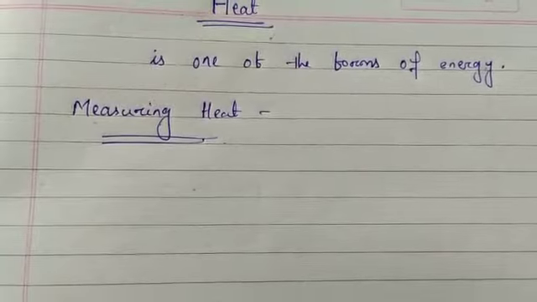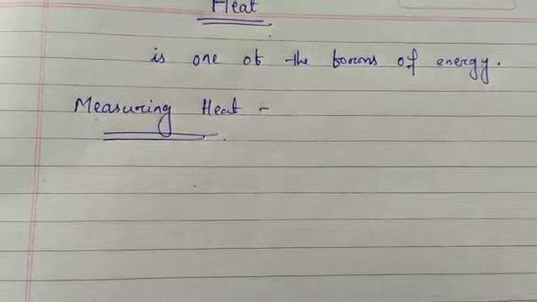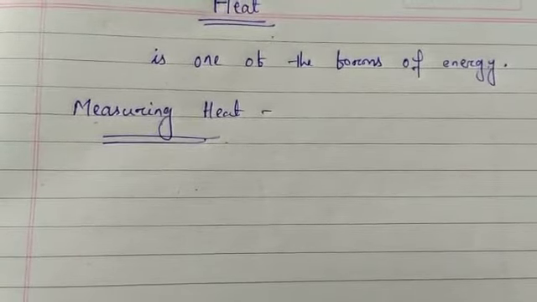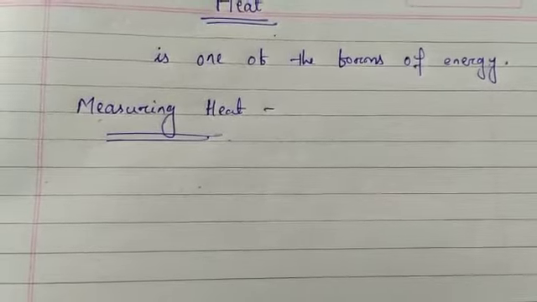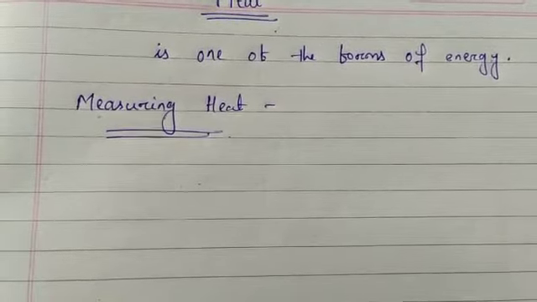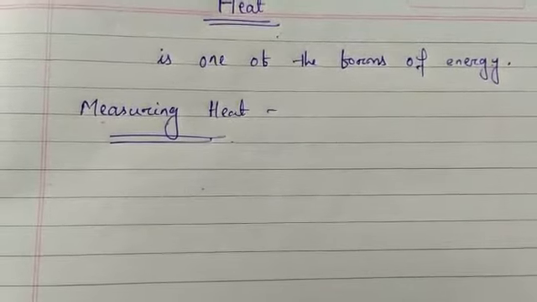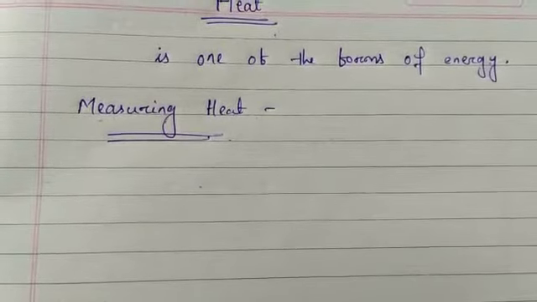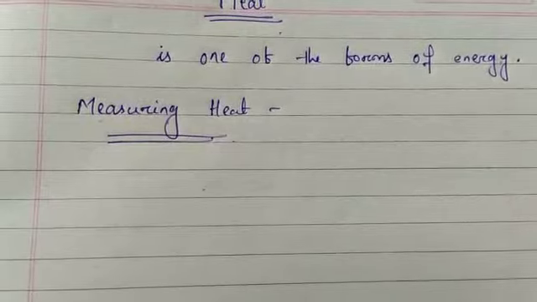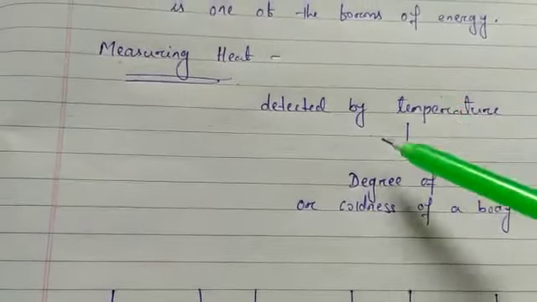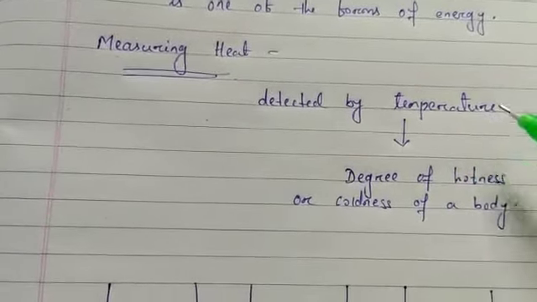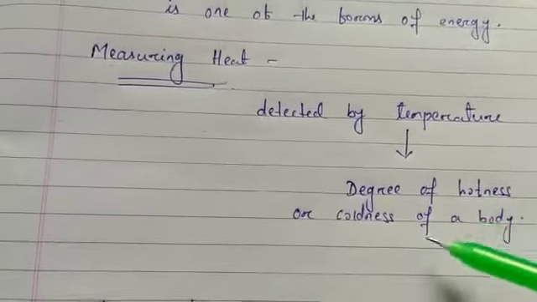Sometimes our senses fool us, but we detect heat by using temperature, and temperature is the hotness or degree of hotness or coldness of a body. The hot object has a high temperature and the cold object has a low temperature. So we detect heat by using temperature, which is the degree of hotness or coldness of a body.